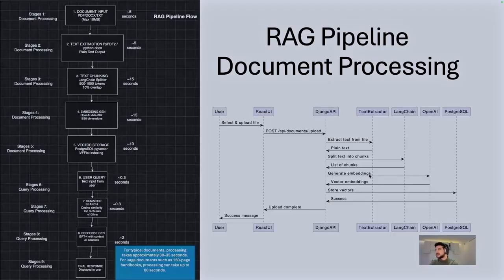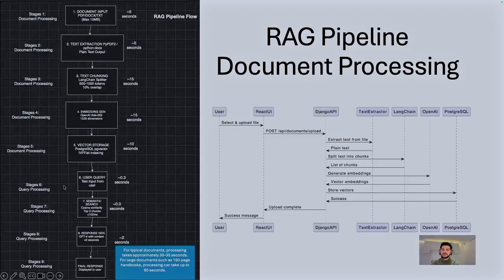The embeddings would be generated using OpenAI ADA-002. Then the vector embeddings would be sent back to the backend. Then the vectors would be saved in the database, which is PostgreSQL with PGVector. And the success message would be sent to the backend, and the backend would send it to the front end, and the front end would show it to the user.